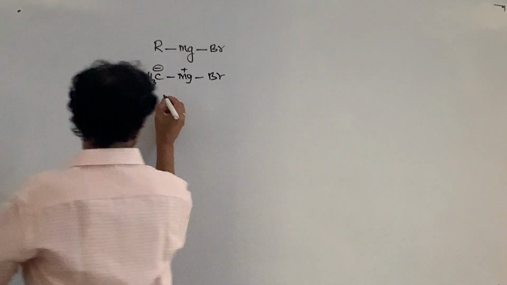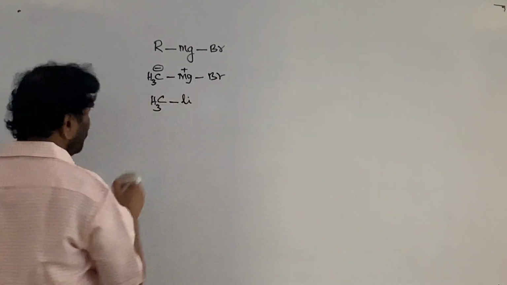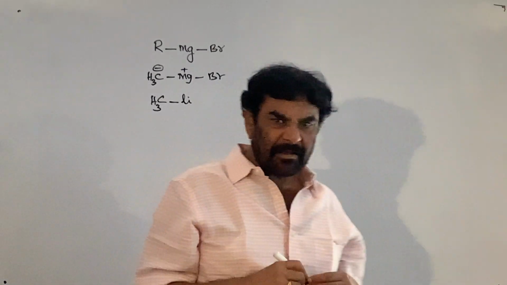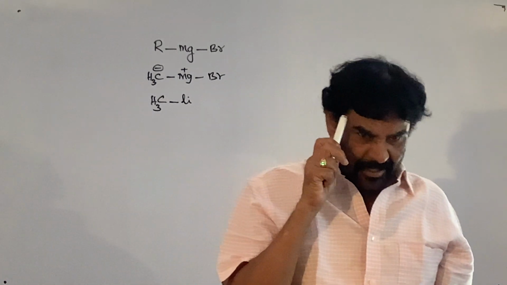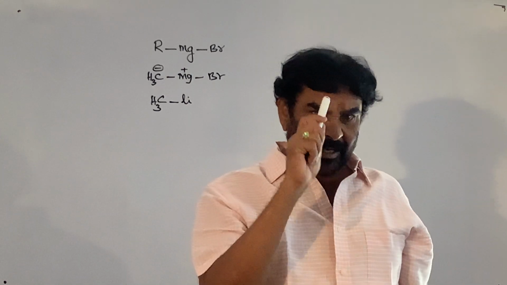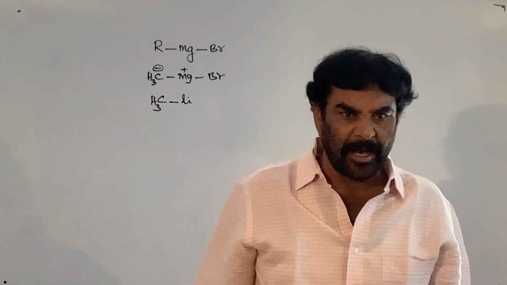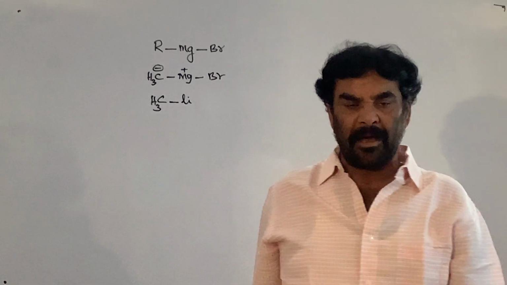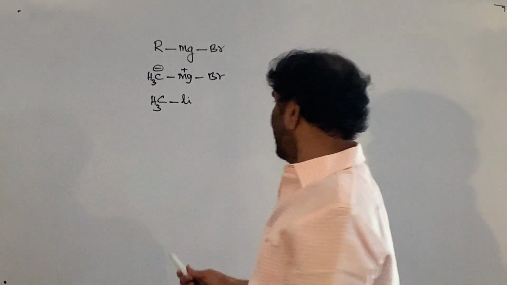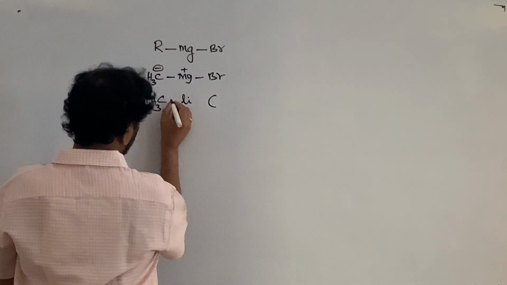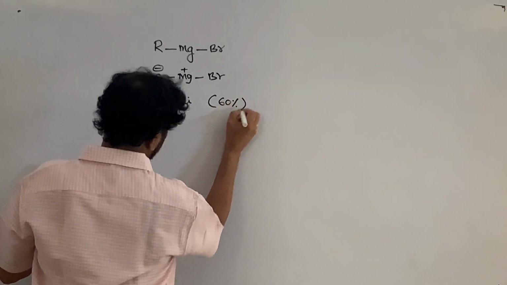That is methyl lithium, an organometallic compound. An organic compound with a metal is not necessarily an organometallic compound. It is the compound in which the carbon is directly bonded to the metal that is called an organometallic compound. The ionic character of this is nearly 60%.